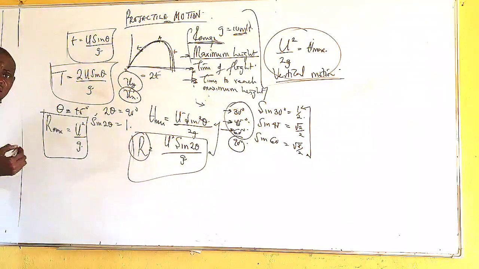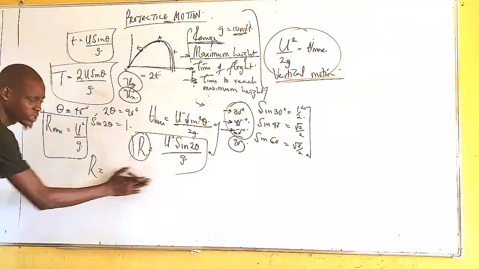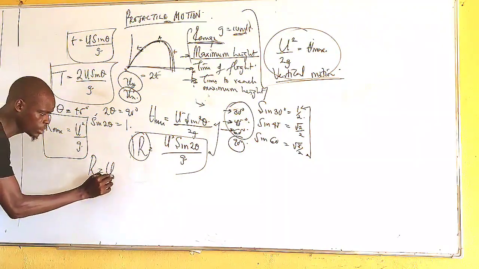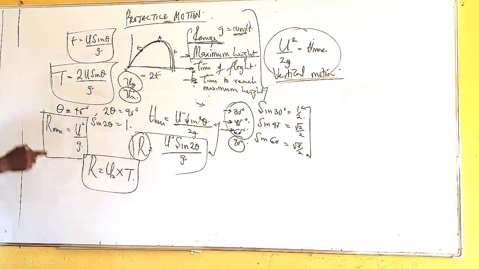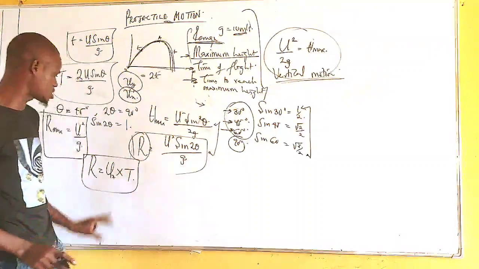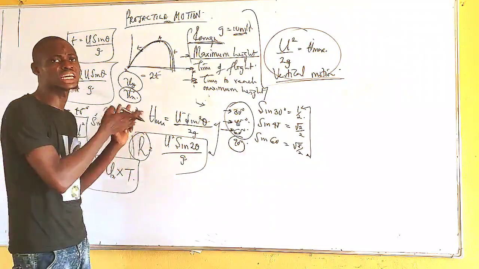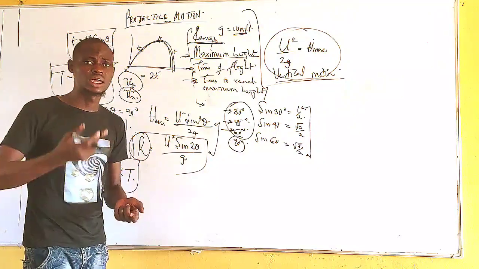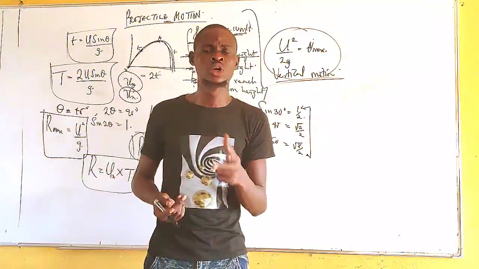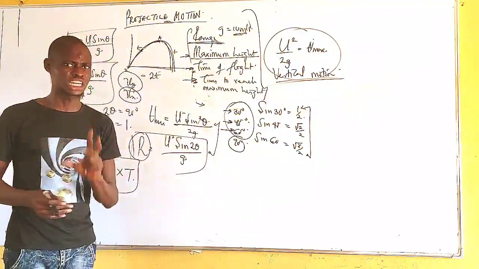So, to find the range of a projectile, the range is equal to the horizontal component of the velocity multiplied by the time of flight. You can calculate the range of a projectile using this. Are you getting me? This is one type of projectile, projection at an angle. Now, I think there are two types of projection. We can have a projection at an angle, and we can have a horizontal projection.